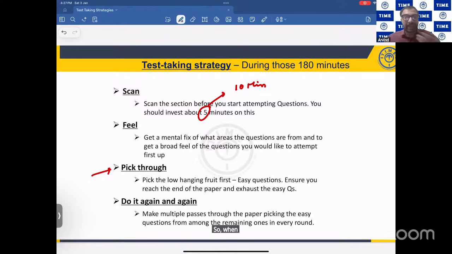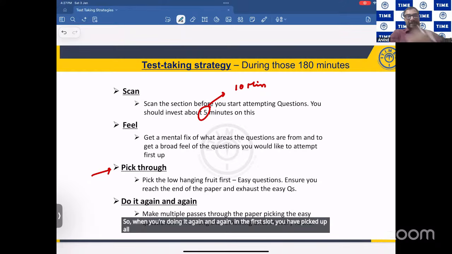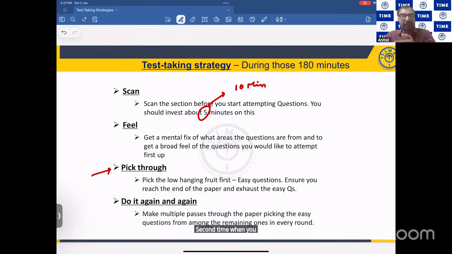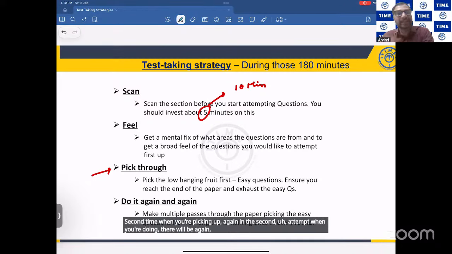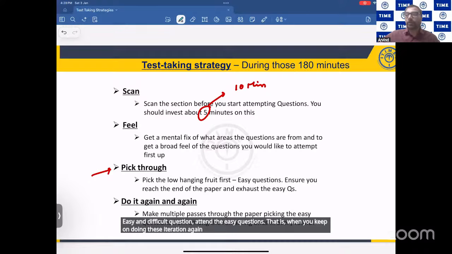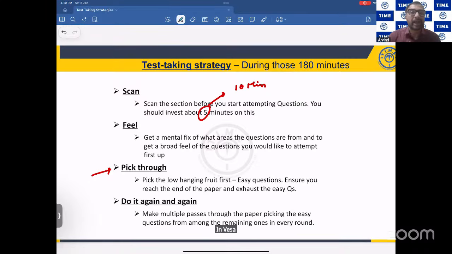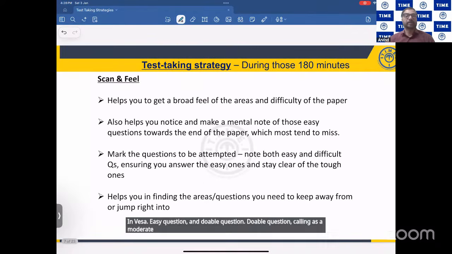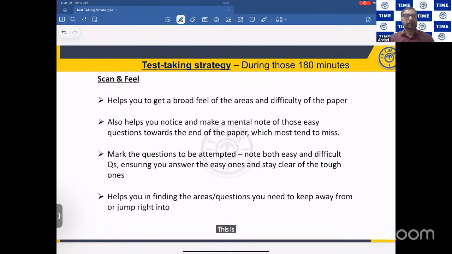So when you're doing it again and again, in the first slot, you have picked up all the easy questions. Second time when you're picking up, in the second attempt, there will again be easy and difficult questions, attempt the easy questions. Like this, when you keep on doing this iteration again and again, you can solve all the easy questions in the exam. Easy questions and doable questions. Doable questions, calling them moderate questions. This is what we were talking.